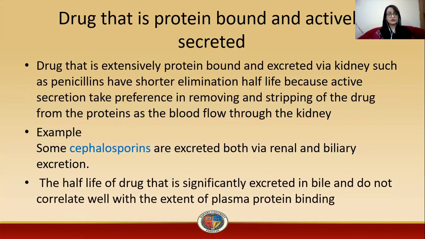The half-life of a drug that is significantly excreted in bile does not correlate well with the extent of plasma protein binding, that is, how much it is bound to plasma protein. So it is not related to that.